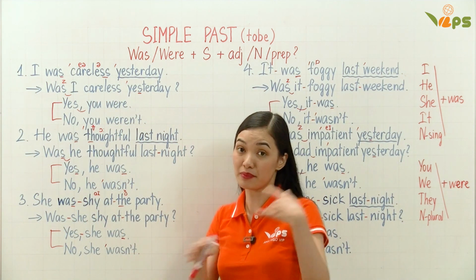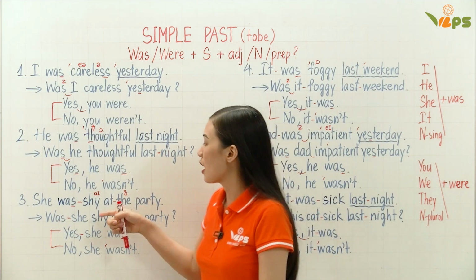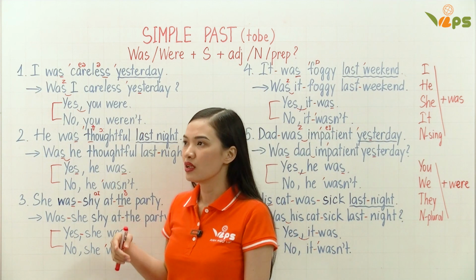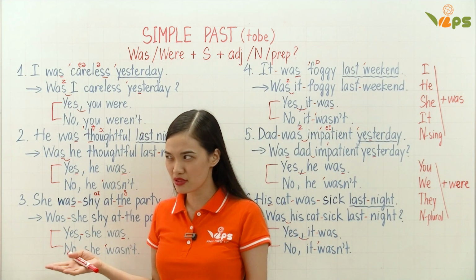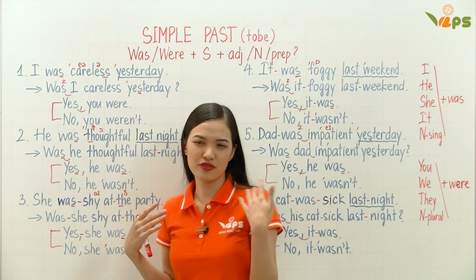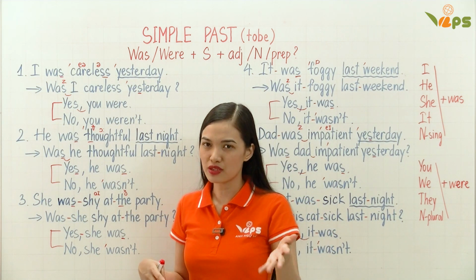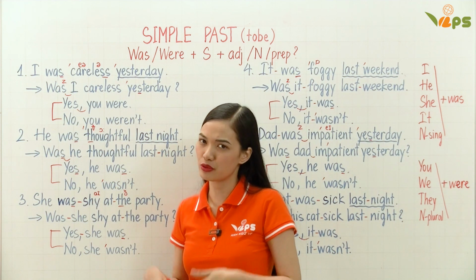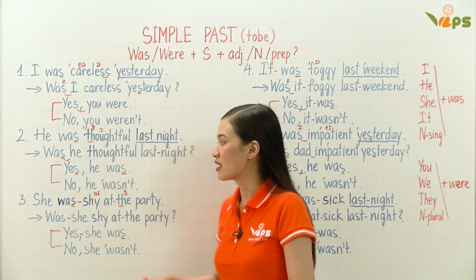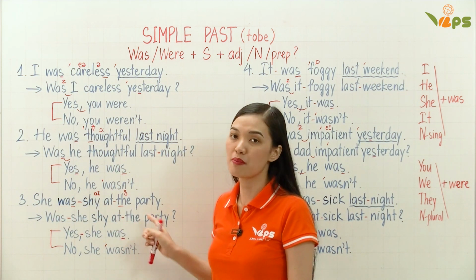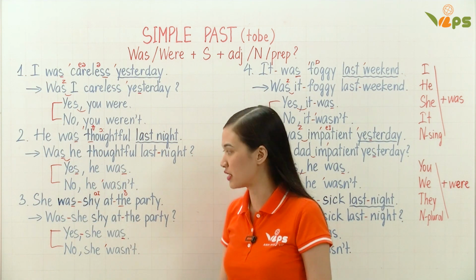For number three, she was shy at the party. The party some days ago. Shy. If you are shy, that means you feel nervous or embarrassed when you have to meet or you have to talk to somebody. You don't feel confident at all. That is shy. She was shy at the party.